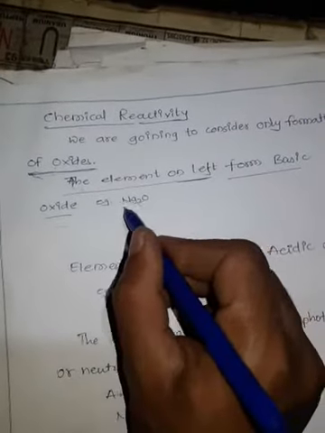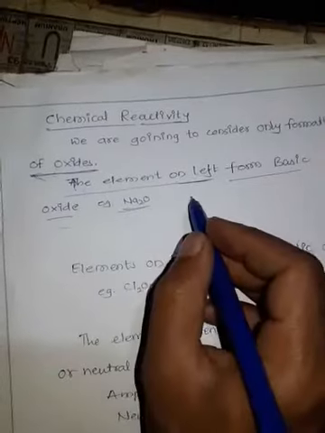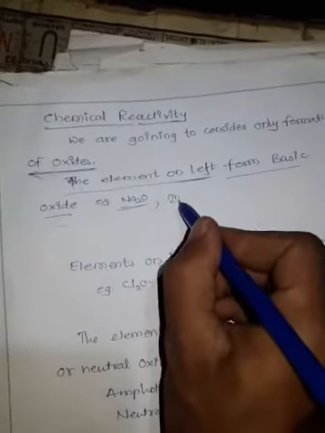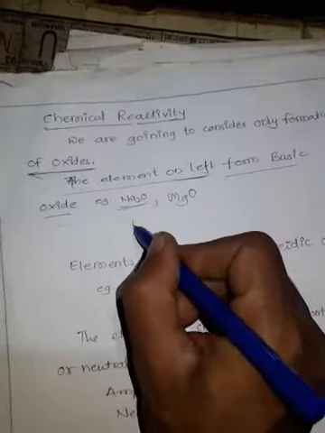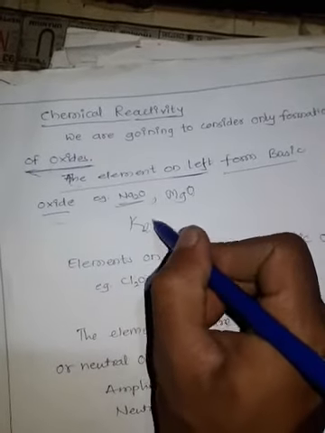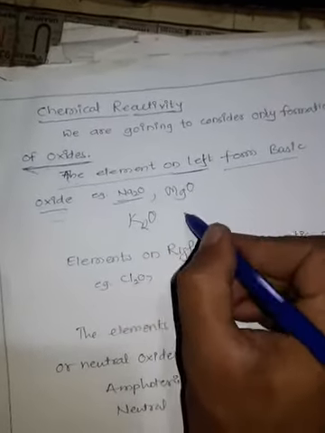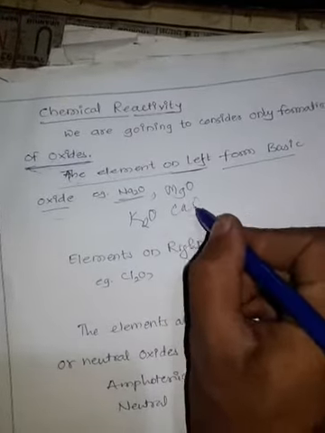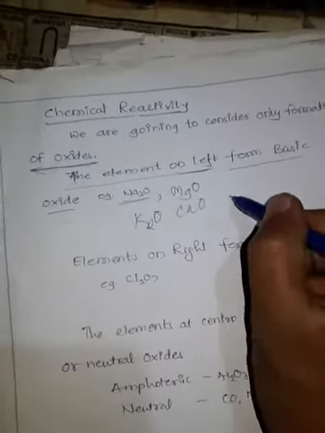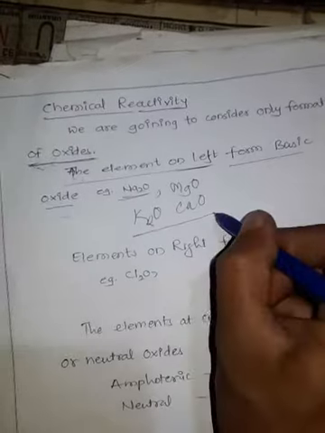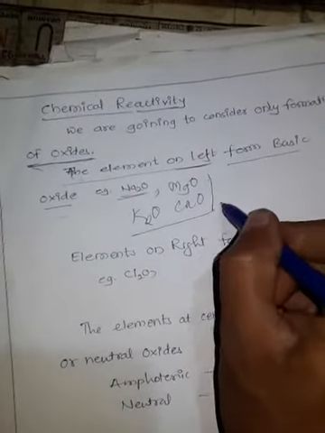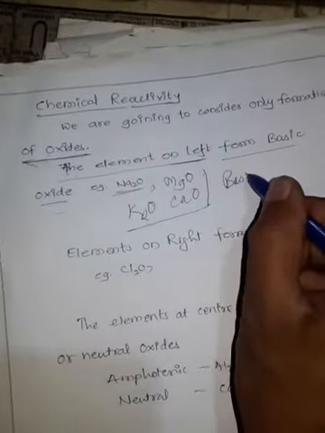For example, Na2O, MgO, K2O, and CaO. These oxides are basic in nature.